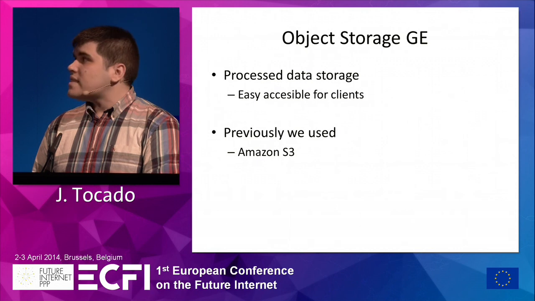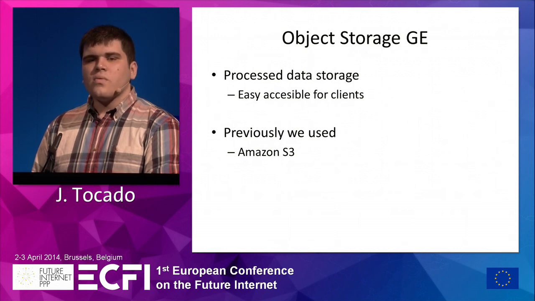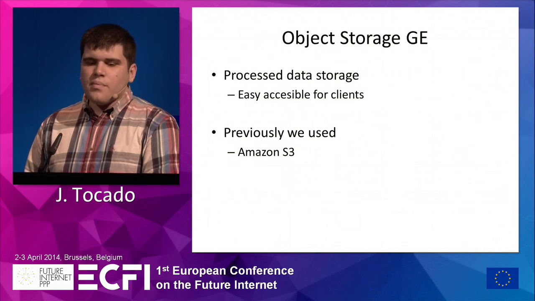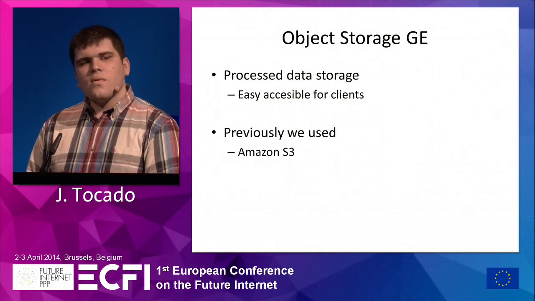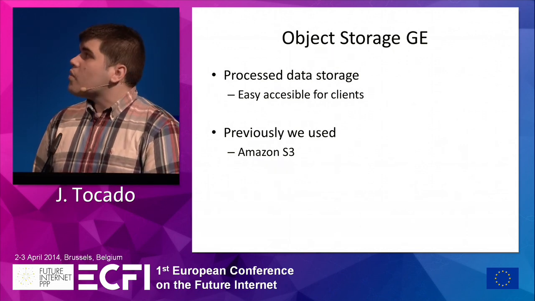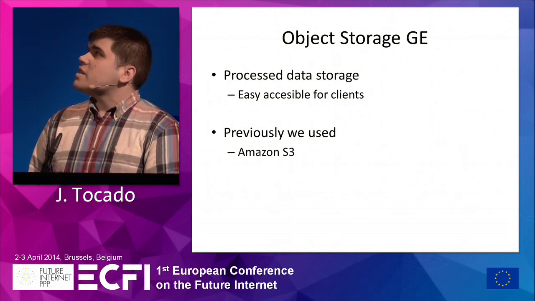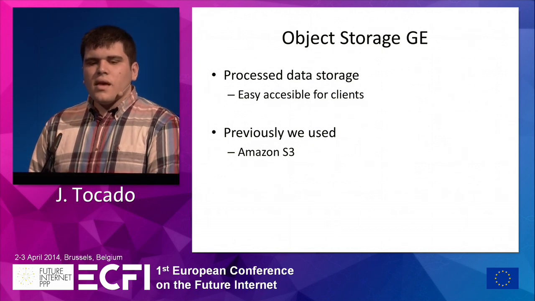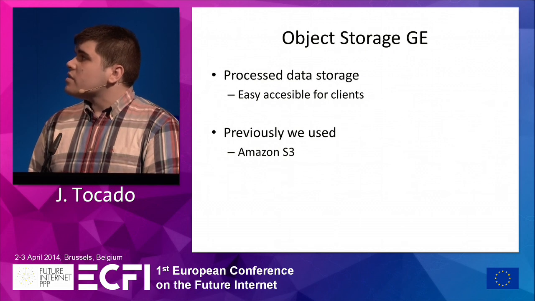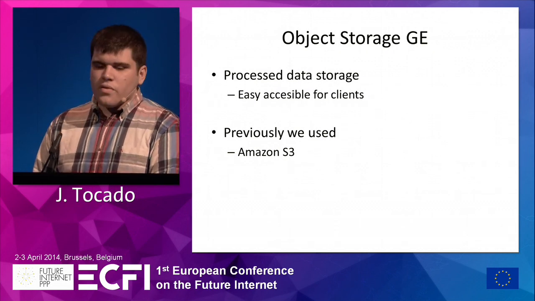We get all this data, we process it in our neural networks, and we produce a product that is what taxi drivers are going to get in the smartphones. And we store this in the object storage GE. It's similar to Amazon, but it's nice to have all integrated and in one platform.